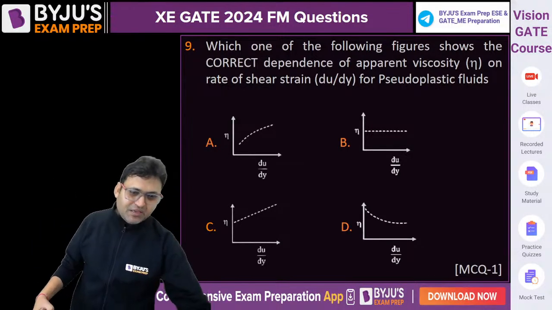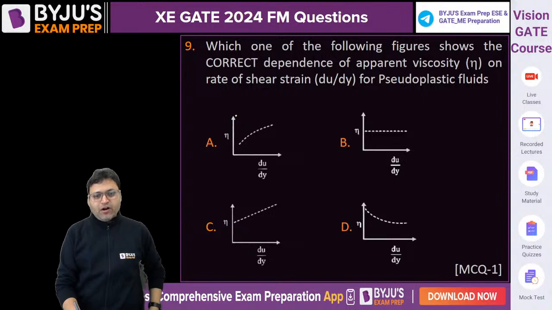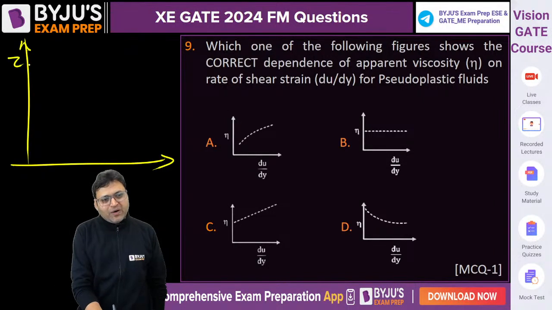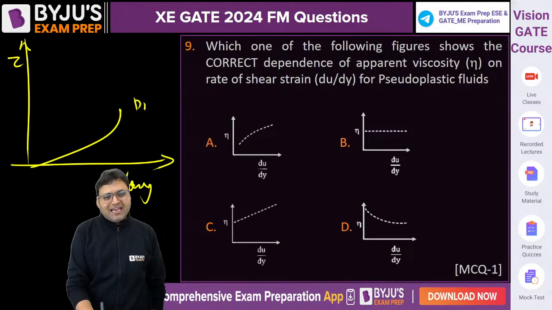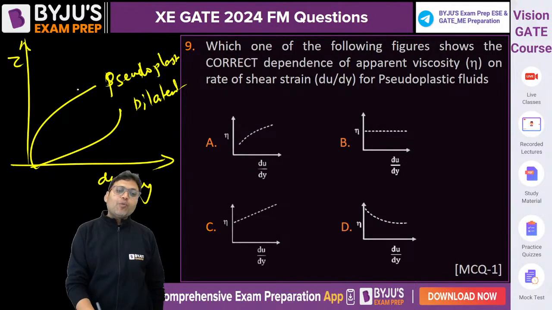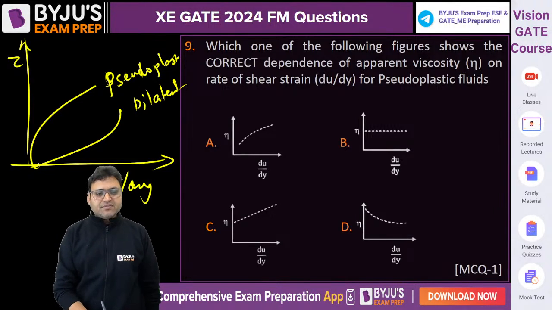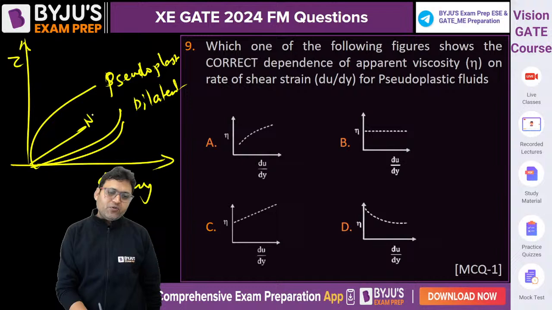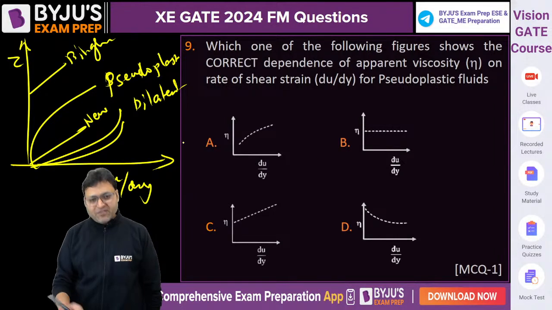People might have thought of option A, because if we draw tau versus du by dy, this is how dilatant fluid is drawn. This is how pseudoplastic. And the slope is... and this is how the Newtonian fluid. This is Bingham. The slope of the curve will be the viscosity.